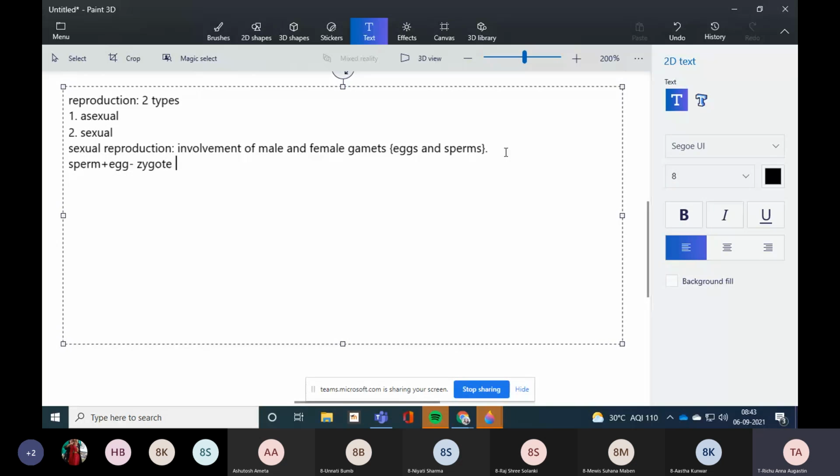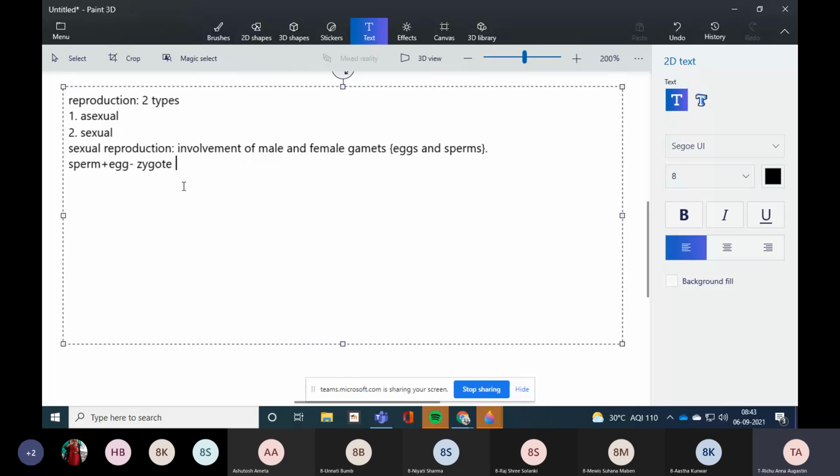Zygote means the particular stage from where an individual's growth starts. Zygote is a single cell. If you have studied cells, you must know that the body of a human being or any organism starts life as a single cell. In the case of human beings, zygote is that single cell from which our life starts, right?